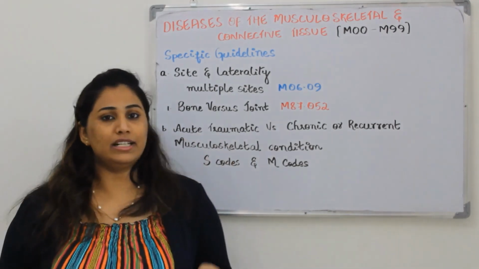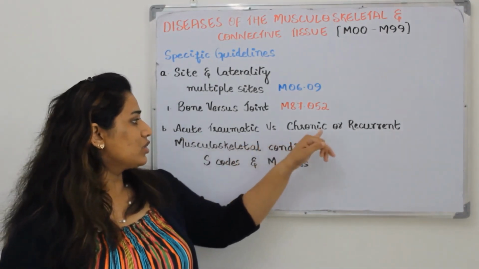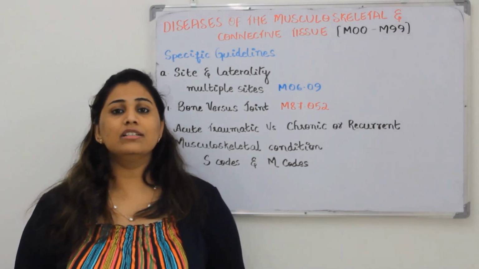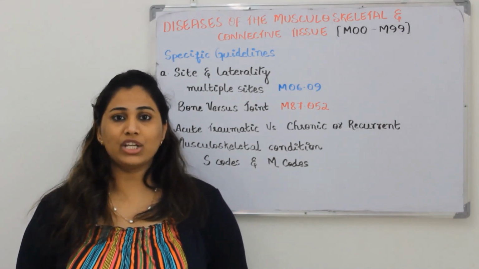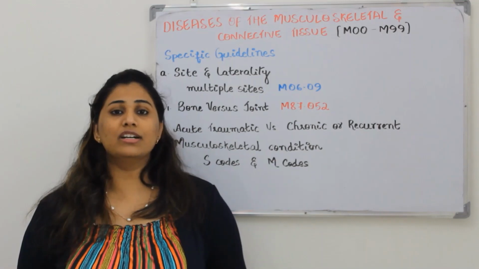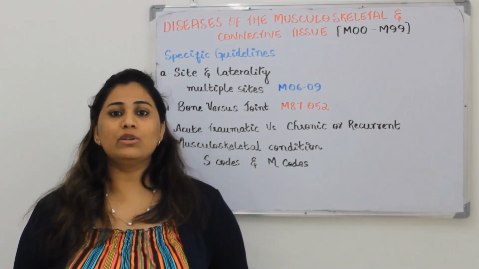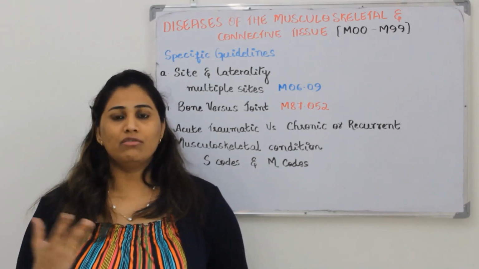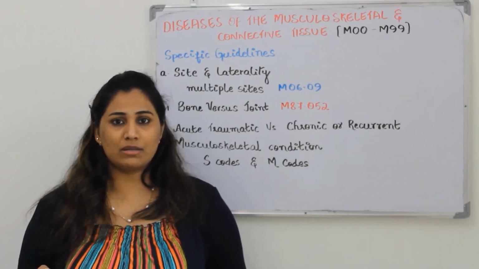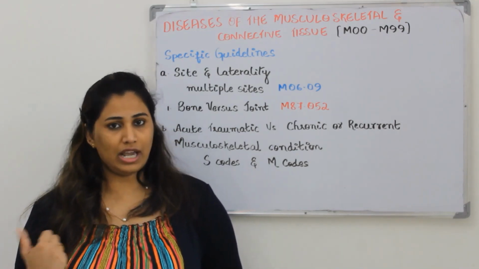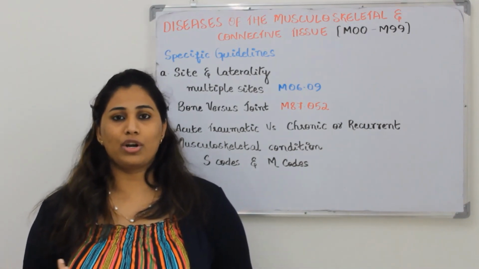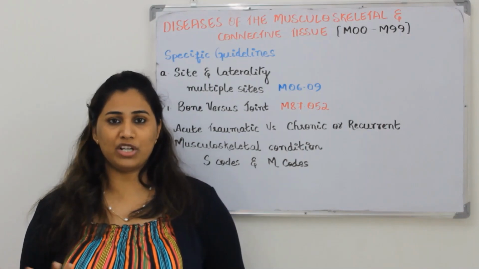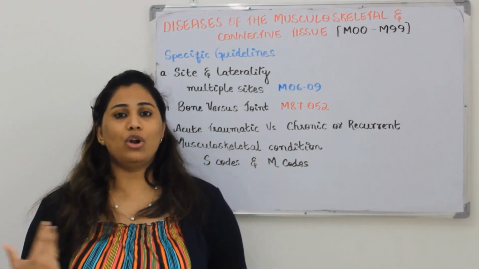The second guideline is acute traumatic versus chronic or recurrent musculoskeletal condition. In this guideline, you should know what is acute, what is chronic and what is recurrent. Acute is nothing but a sudden onset. That means it is suddenly occurring. When we relate to this chapter, it is something like injury. Injury is an acute onset. Chronic is something like the patient having osteoporosis, joint pains, all those things. This can be a chronic condition.